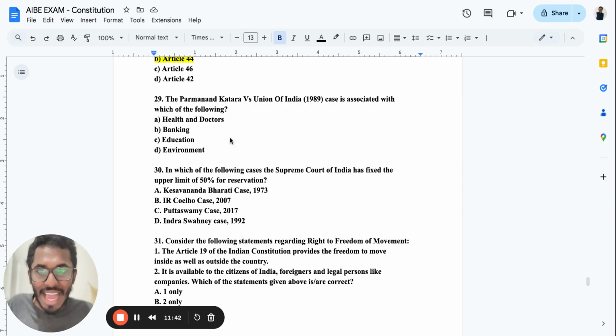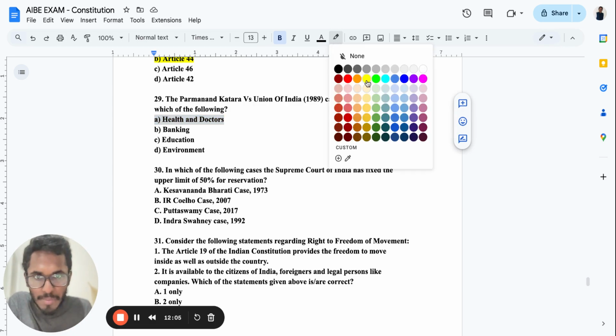The 29th question is about the Parmanand Katara versus Union of India case. It is regarding health and doctors. If there is an injured person, for example someone who had an accident, when they come, the hospital would show a lot of formalities before admitting them, even for rape victims. But in the Parmanand Katara versus Union of India case, they said that if an injured person comes, it's basic common sense and basic essentiality to make sure you provide first-hand treatment. So health and doctors was decided in this particular case.